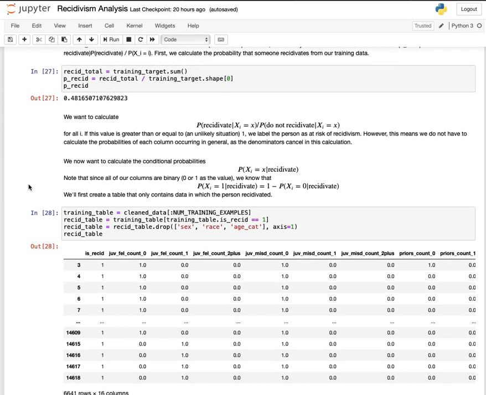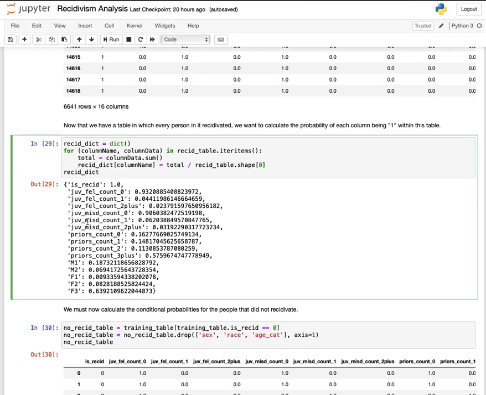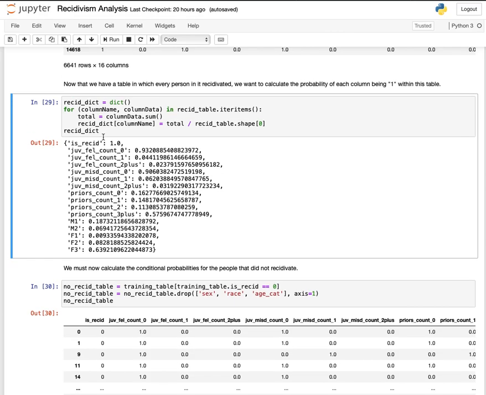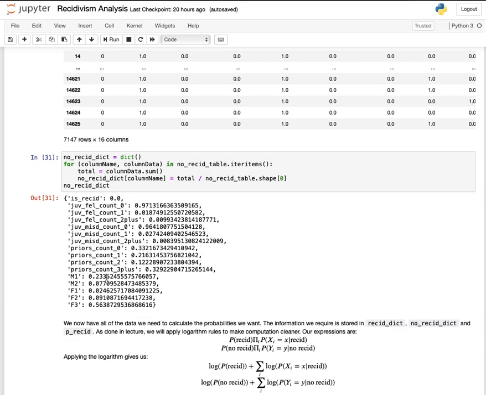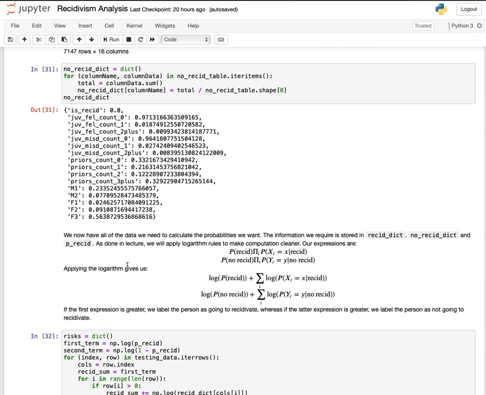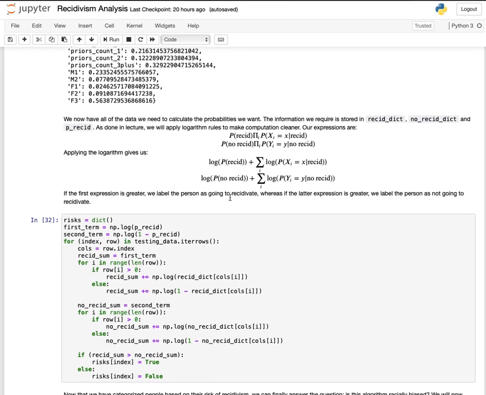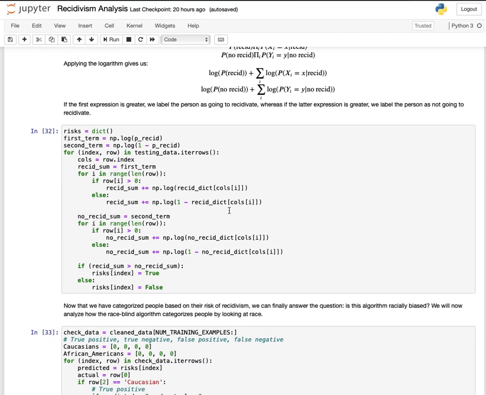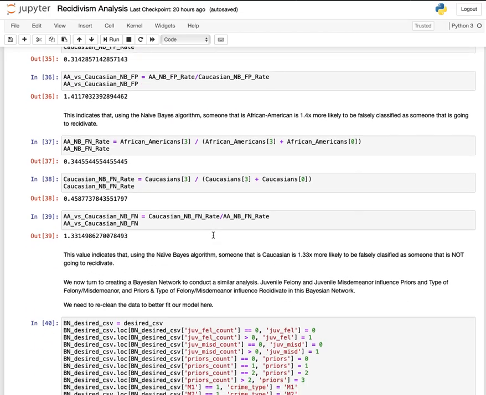And then I conduct a similar analysis by manually implementing naive Bayes. And so here I'm storing all the values that I need inside some dictionary so that I can later access them and compare people that recidivated versus people that did not end up recidivating. And again, I include some math explanation as to how the naive Bayes algorithm works. And again, I calculate the false positive rate and the false negative rate.